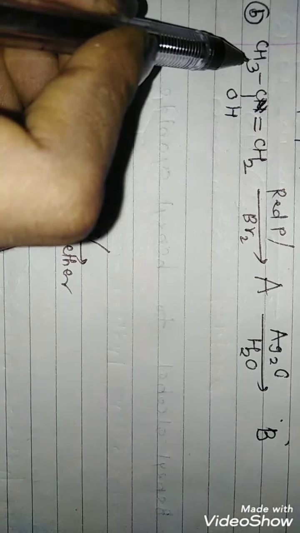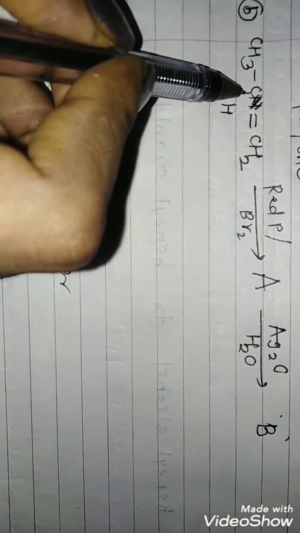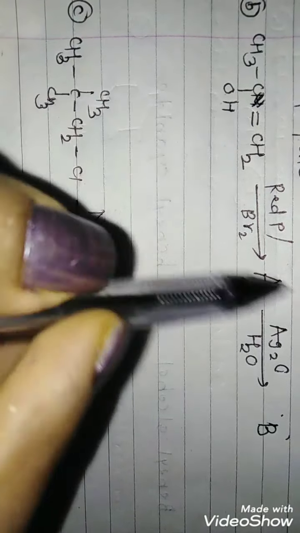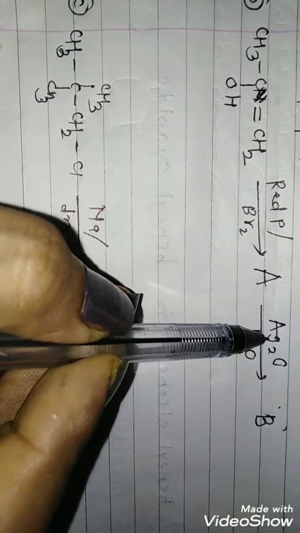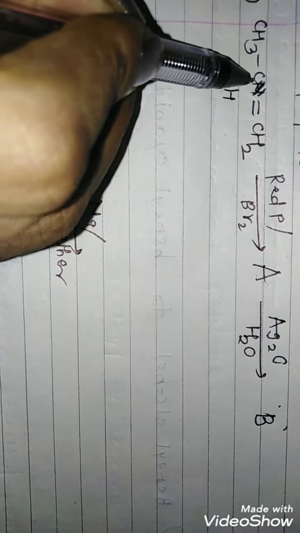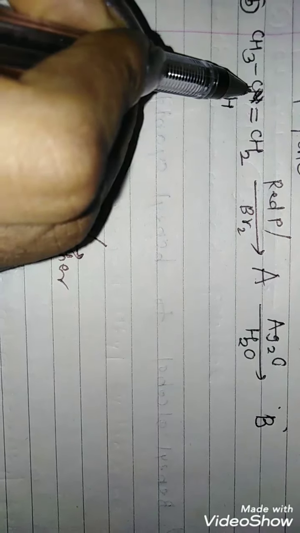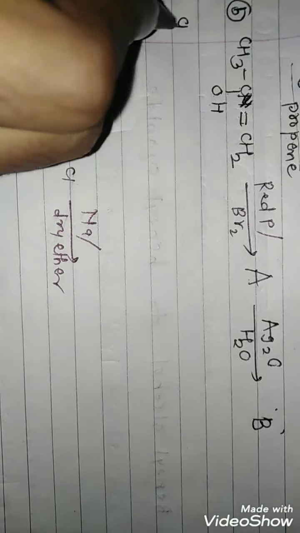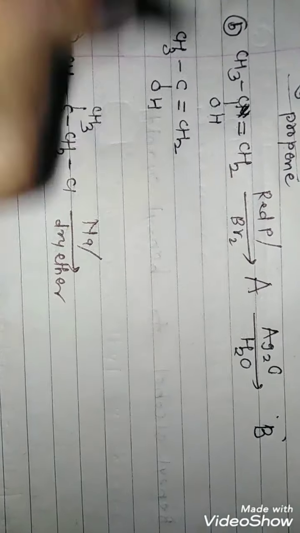In the second reaction, there is a compound which is given, and this compound, which is an enol actually, because it has an alcohol on a double bonded carbon, is treated with red phosphorus in presence of bromine to give A, which on treatment with silver oxide gives B. So we will write the reaction as it is given. Wrong structure is given in your book, because there should not be any hydrogen present on this carbon, as carbon is tetravalent. So I will write the starting material C double bond CH2 and OH here.